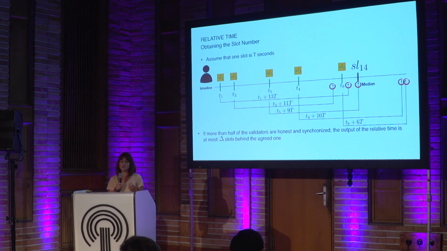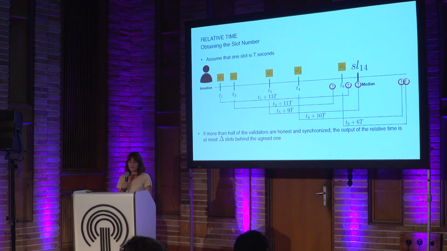Here, of course, we don't provide perfect synchronicity, but we provide some bound. So we have some limit on the output of the relative time algorithm. And according to that limit, we can adapt our security parameters and still achieve that these late parties can contribute enough to the best chain.